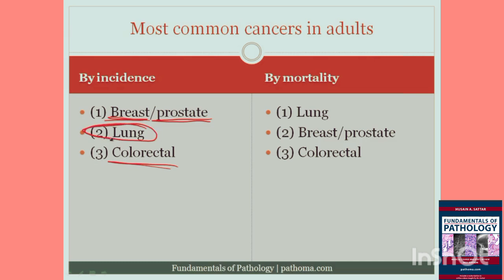However, in the case of lung cancer, there is no screening mechanism. Lung cancer usually presents late in the course. There is no practical screening methodology, and so therefore it pops up to number one as far as mortality is concerned. And to me, one of the most interesting statistics is that if I asked you what was the 5-year survival for lung cancer 30 years ago, the answer would be about 15%. And if I ask you what's the 5-year survival for lung cancer today, the answer is about 15%. It hasn't changed very much.